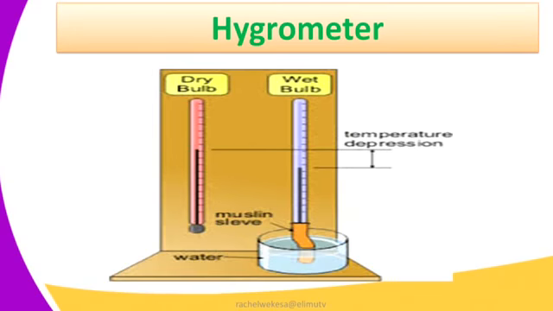A hygrometer is used to measure moisture content in the atmosphere, and moisture can be in the form of dew, moist, fog, etc. And we see that it is placed in an open place. For a hygrometer to measure moisture, it relies on other quantities such as temperature, pressure, and mass of the air in the atmosphere so that it can get an accurate measurement of moisture content.